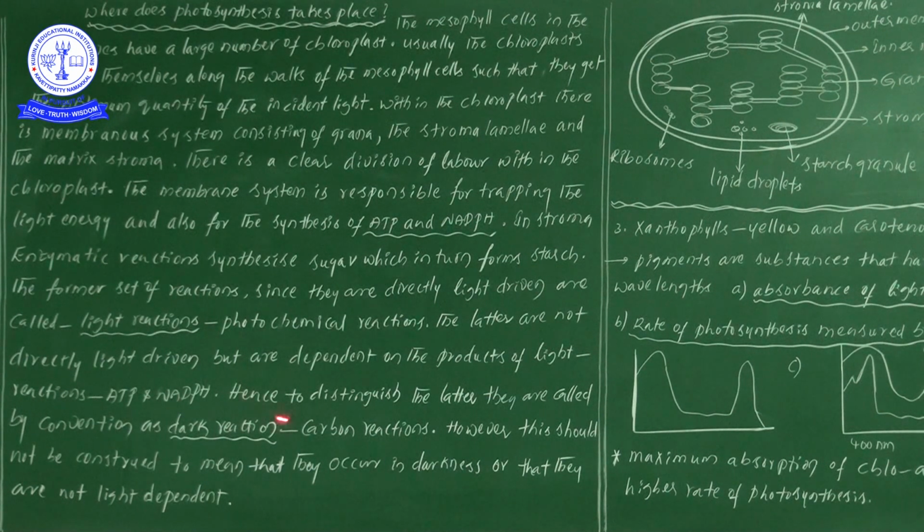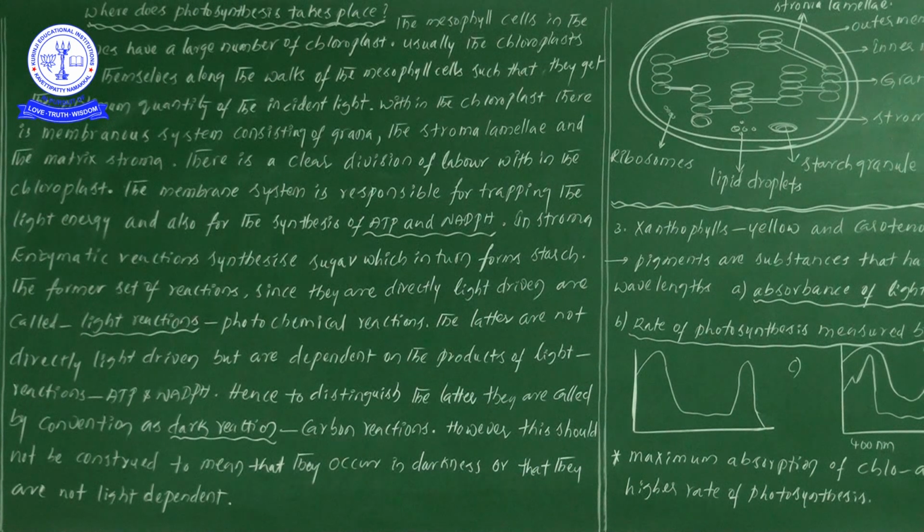So hence, to distinguish the latter, by convention they are known as dark reaction. Because of that, this entire reaction we are going to take as dark reaction, or carbon reactions. Now, however, this should not be construed to mean that they occur in darkness or that they are not light dependent.